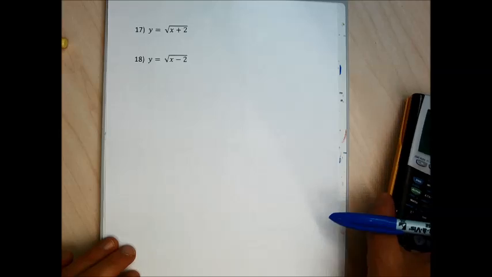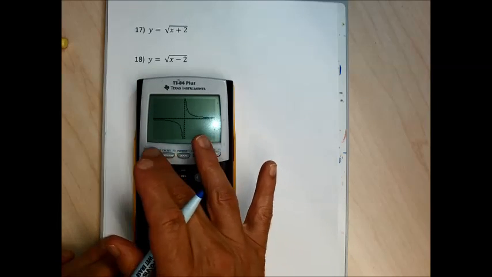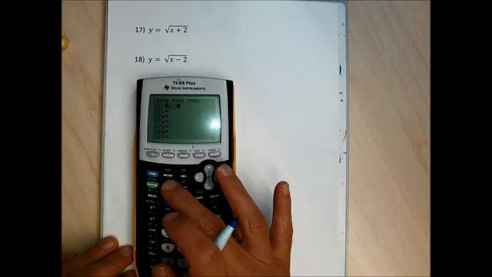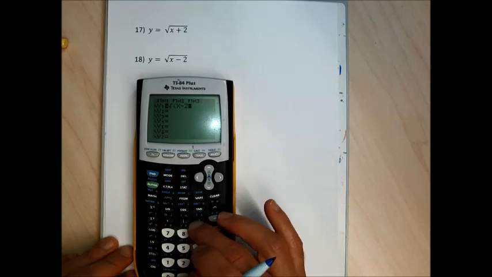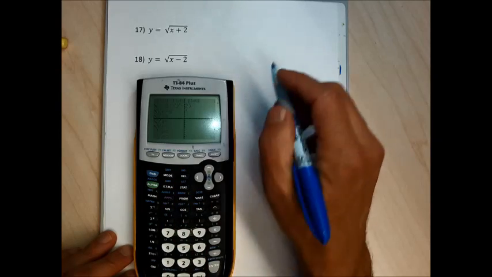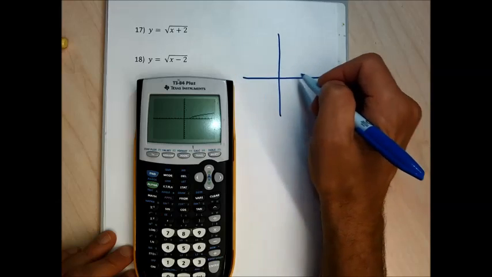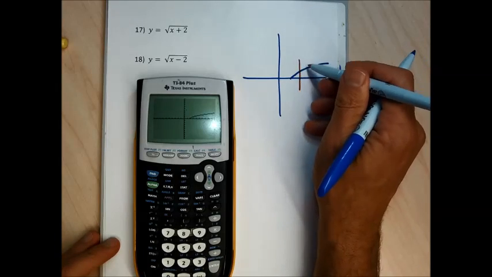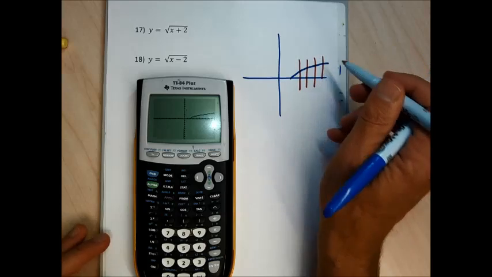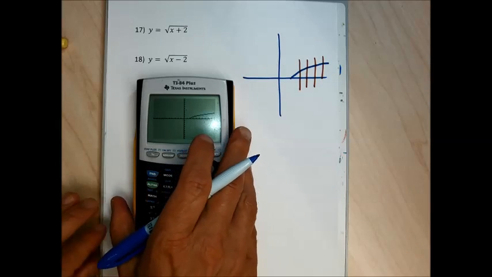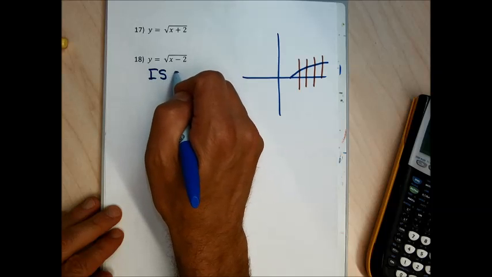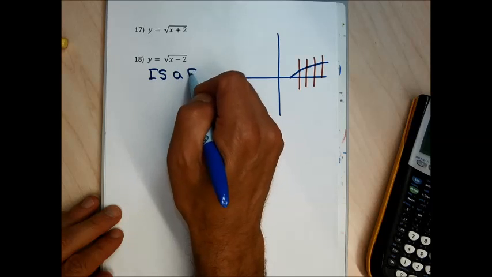For 17 and 18, I'll do 18 while you do 17. For 18, I do second and x squared for square root, and then x minus 2, graph it. It's half a parabola on its side. Looks something like that. And that clearly passes the vertical line test. There's no way to draw a vertical line to touch the graph in more than one place. So we're going to also say this is a function. Or we can say y is a function of x.